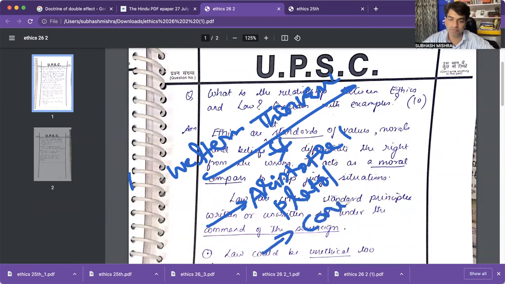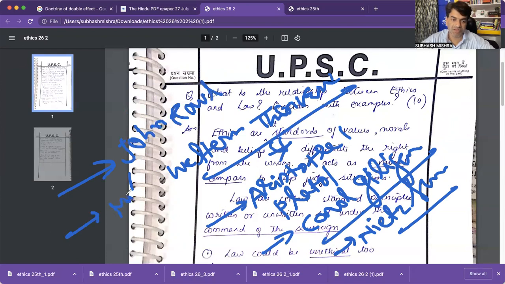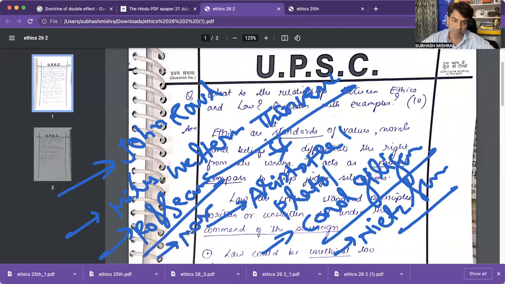Then Carol Gilligan, Nietzsche, then John Rawls, Mill, Rousseau, Karl Marx, Weber, Max Weber, Mary Parker Follett.